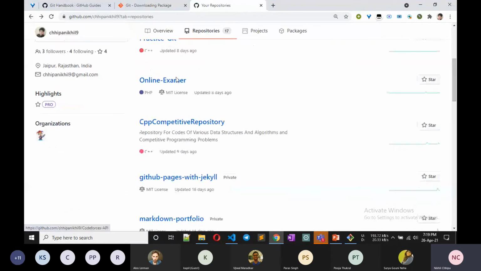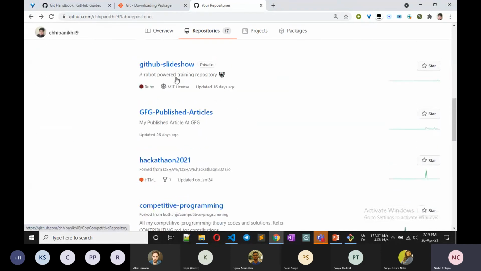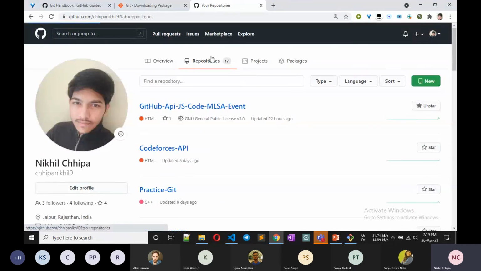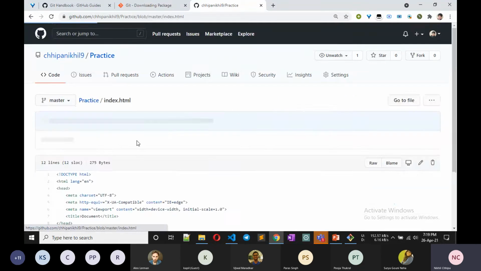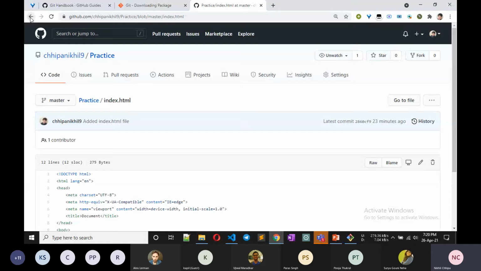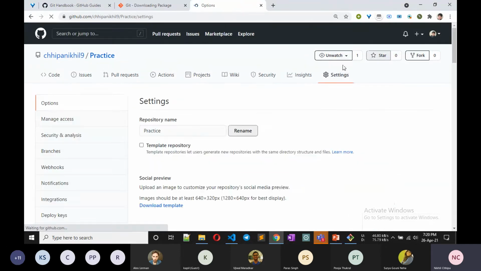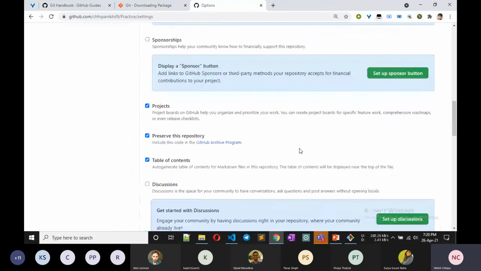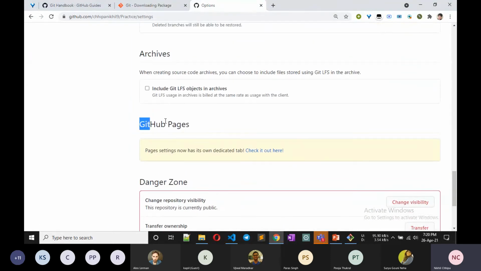So I want to deploy the repository that we made just now, the practice that I made. So this is the index.html and I write down hello here. Okay, so now I want to deploy it. So I go here in the settings and then scroll down and you see an option, GitHub Pages.